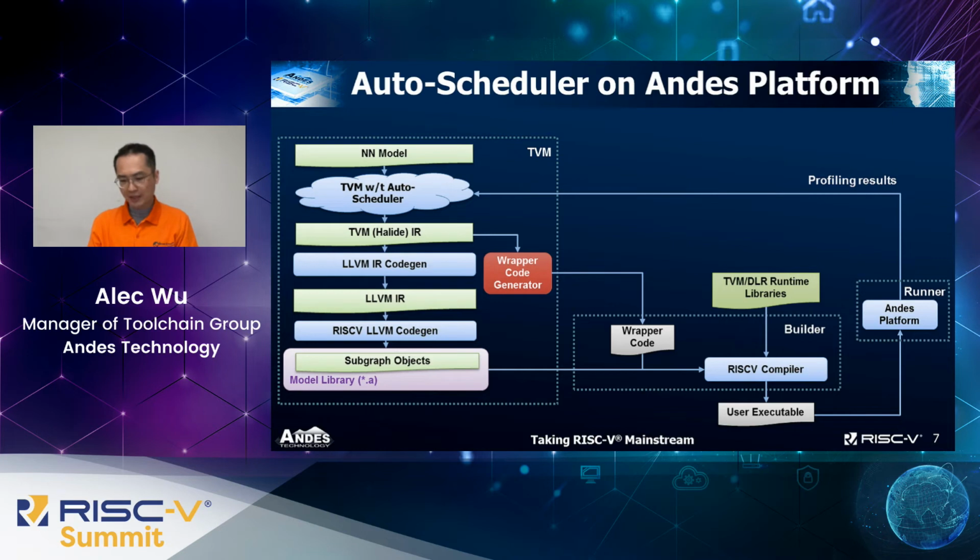The second one is the builder and is used to build a wrapper code and link a subgraph object and the TVM runtime library to generate an executable. The final one is the runner. The runner is used to upload the executable to a board or a simulator and get the execution cycle and then feed it back to the TVM to generate the next optimized version of the subgraph.